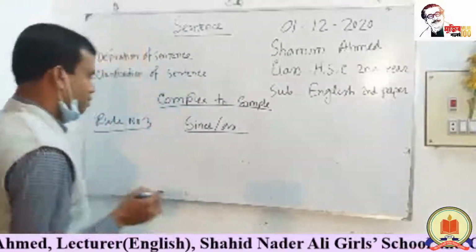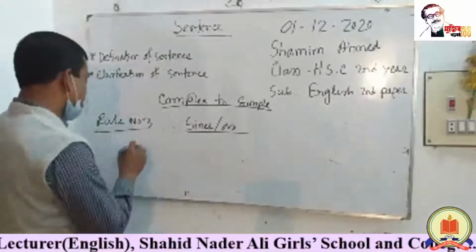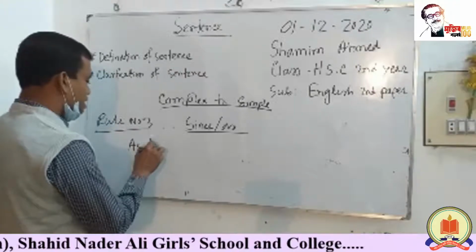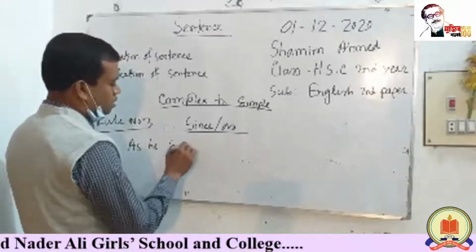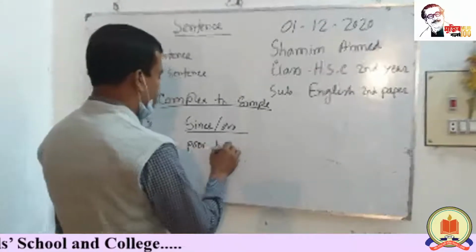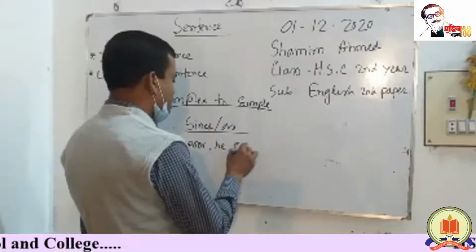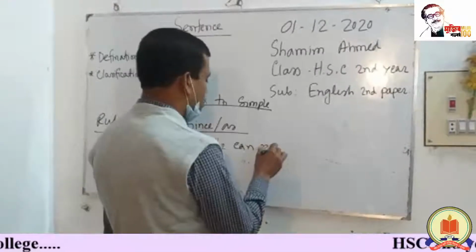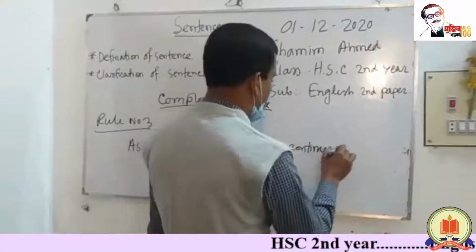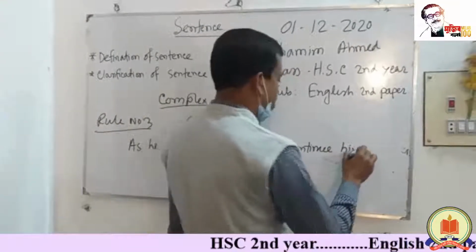For example, he is poor. He cannot continue his studies.